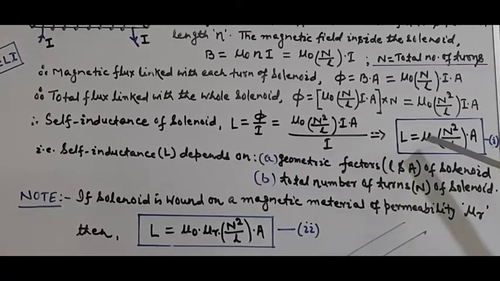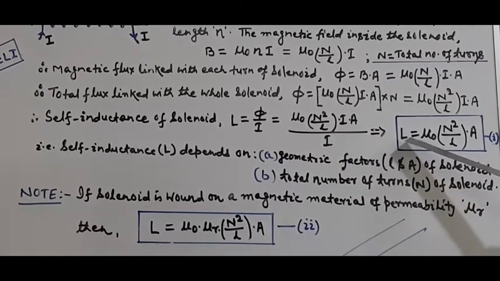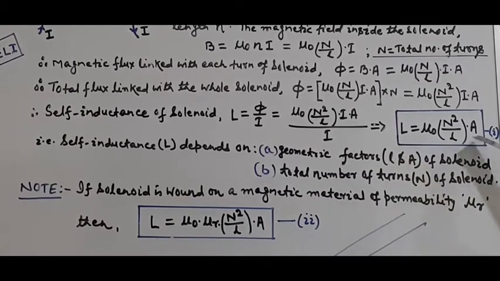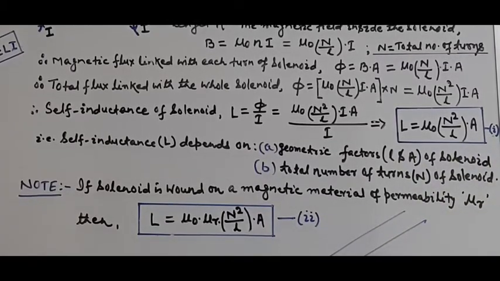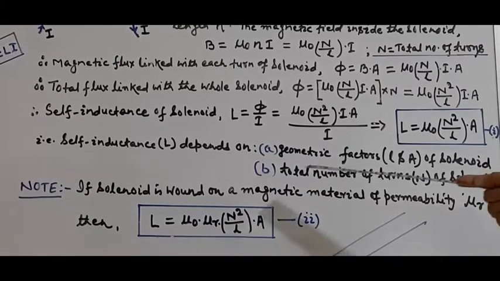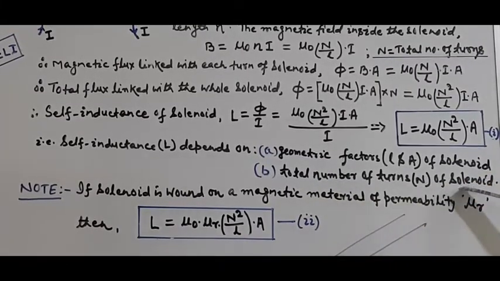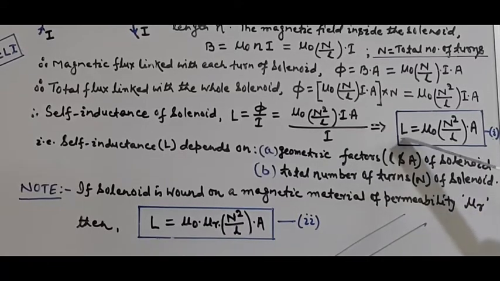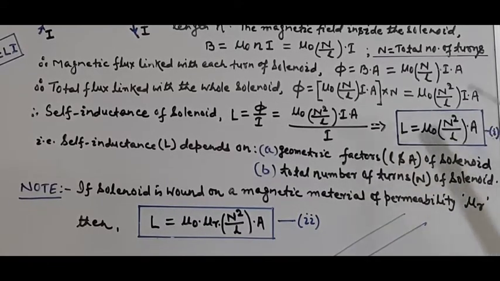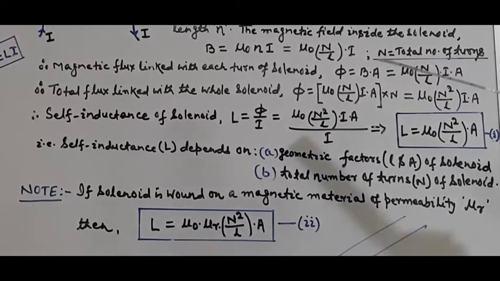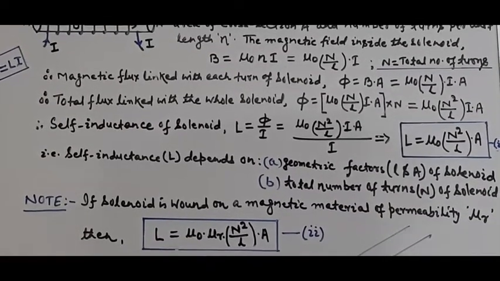Because mu naught is a constant, L is inversely proportional to the length of the solenoid, and L is directly proportional to the area of cross section. Second point, it depends upon the total number of turns N of the solenoid. Again, L is directly proportional to N square of the total number of turns. So these are the factors on which the self-inductance of a solenoid depends.